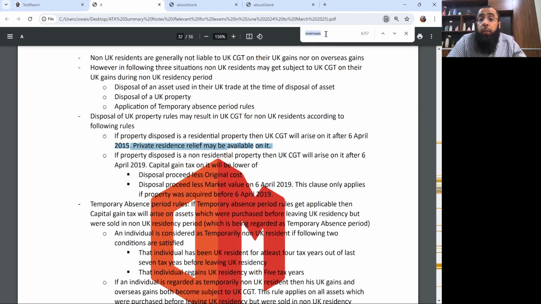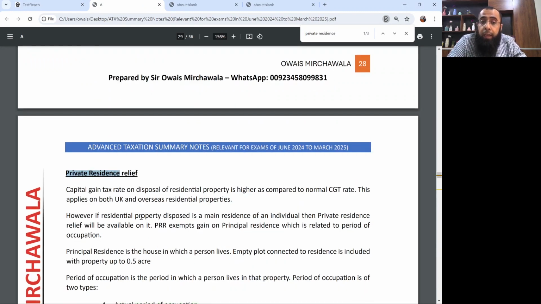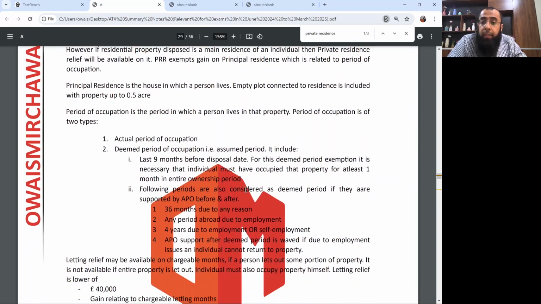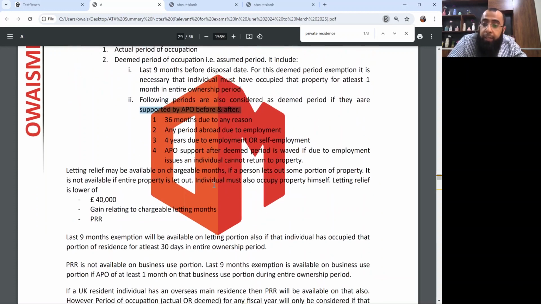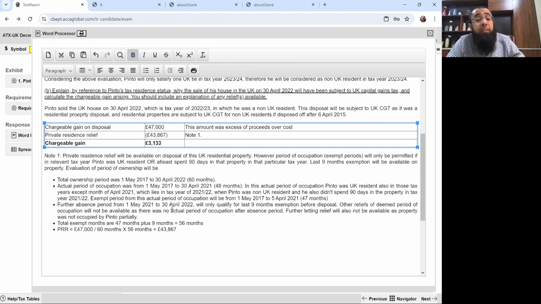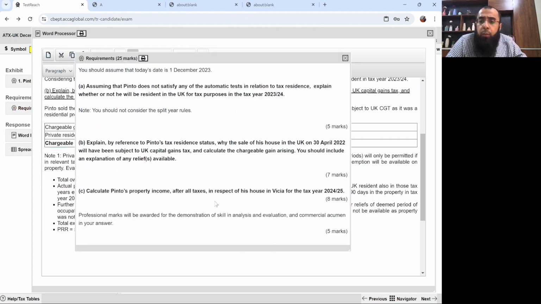Again, if anyone has forgotten the rules of private residence relief, just write private residence relief, and all of the rules are available here. Last 9 months before disposal date, actual following periods are considered as deemed period if they are supported by APO before and after, all of the rules. For letting relief, the individual must occupy the property himself also. So all of the rules are given. And for the non-UK residents also, these rules are given. Okay, so I hope that you remember these rules, and if you've forgotten any of the rule, just use the summary notes to refer the rules back.